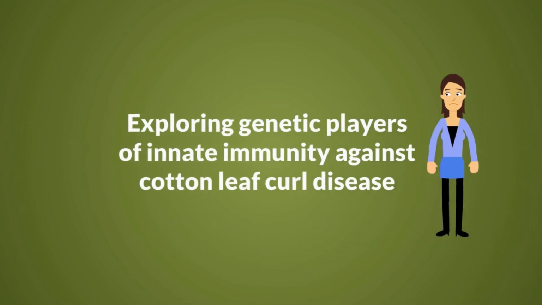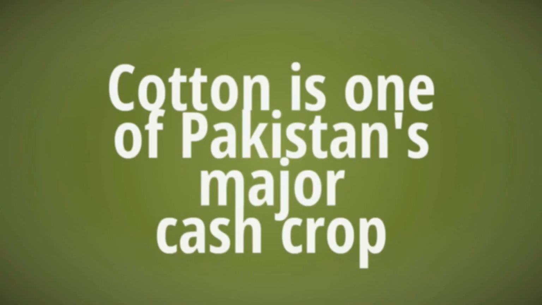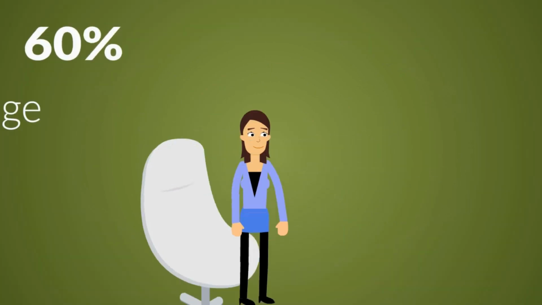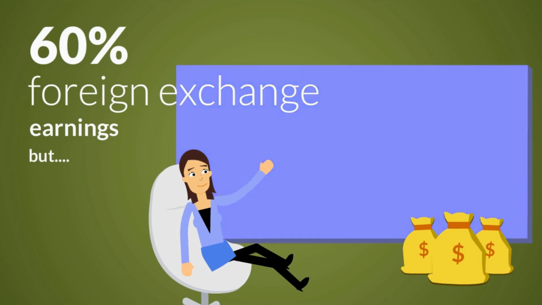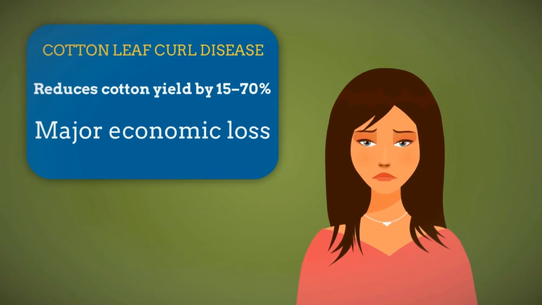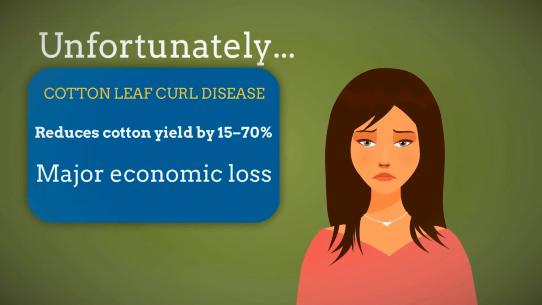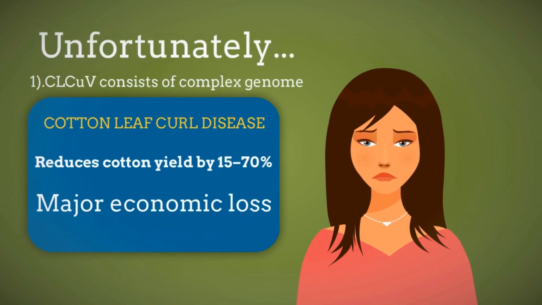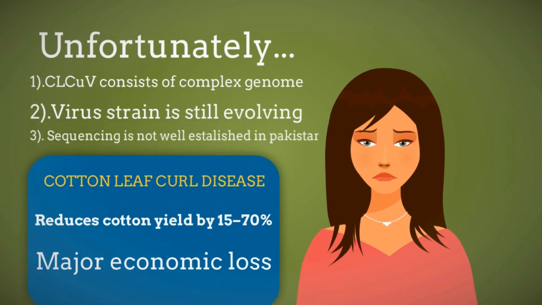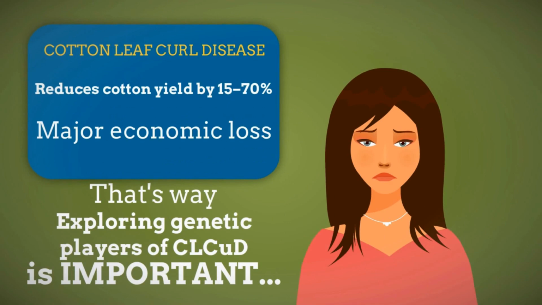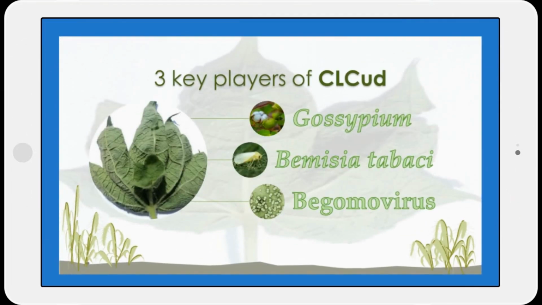The title of my video is Exploring Genetic Players of Cotton Leaf Curl Disease. Cotton is one of Pakistan's major cash crops, known as king cotton and white gold. It accounts for 60% of foreign exchange earnings, but cotton leaf curl disease has caused major economic loss, reducing cotton yield by 50 to 70%. Unfortunately, the viral genome is too complex, the viral strain is still evolving, and sequencing is not that well established. That's why exploring genetic players of cotton leaf curl disease is important.